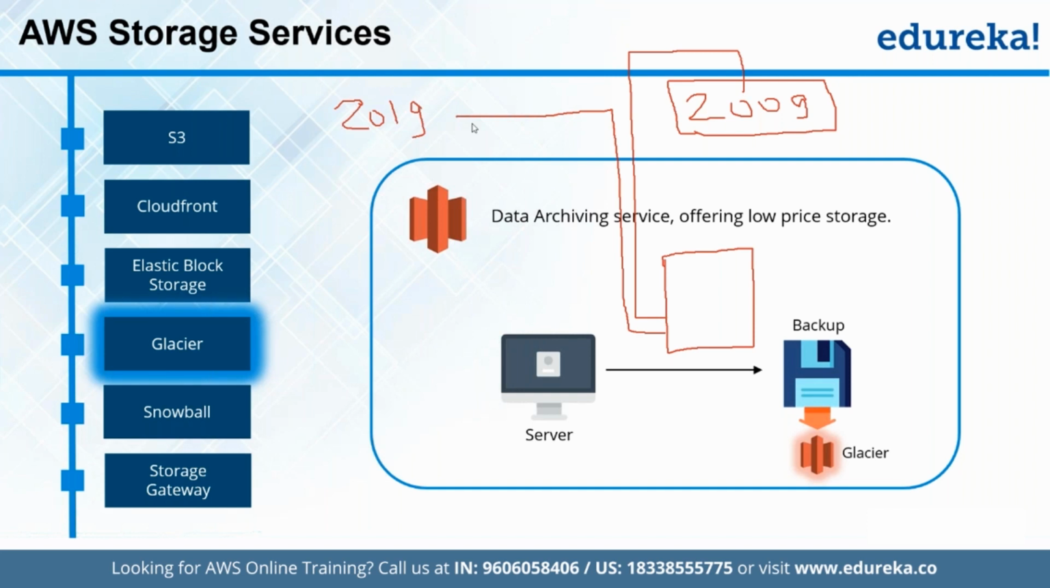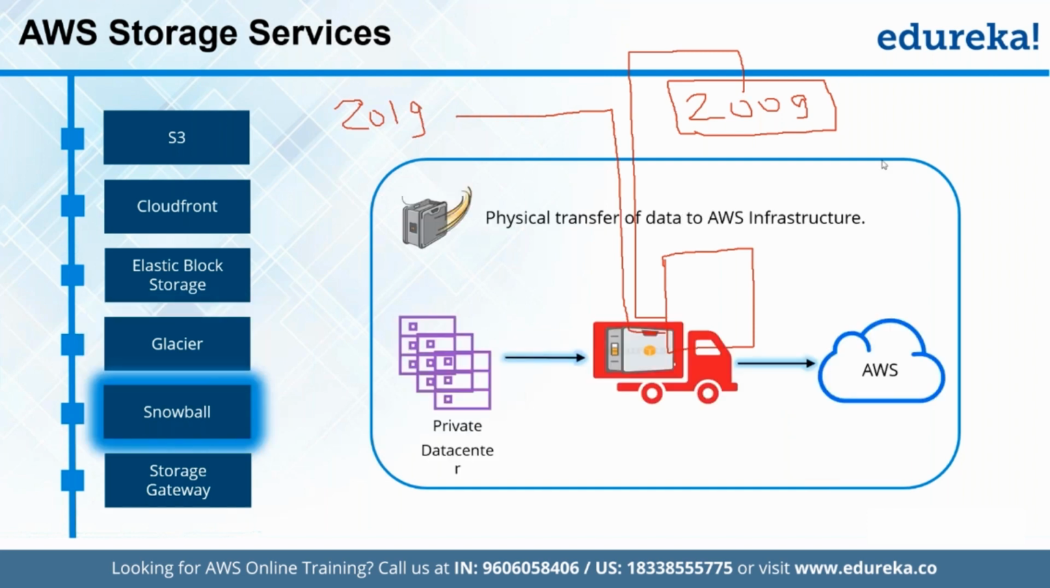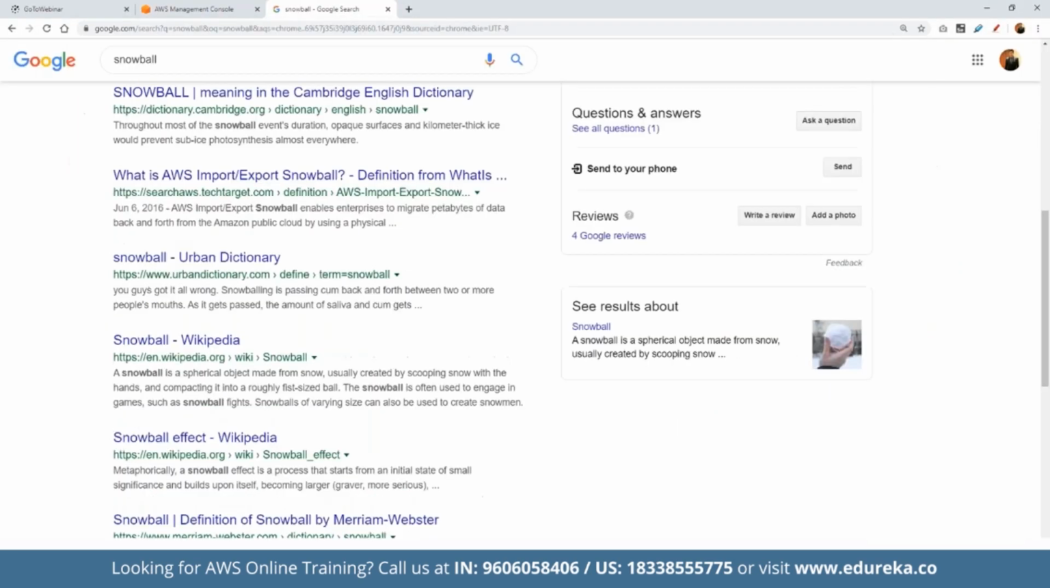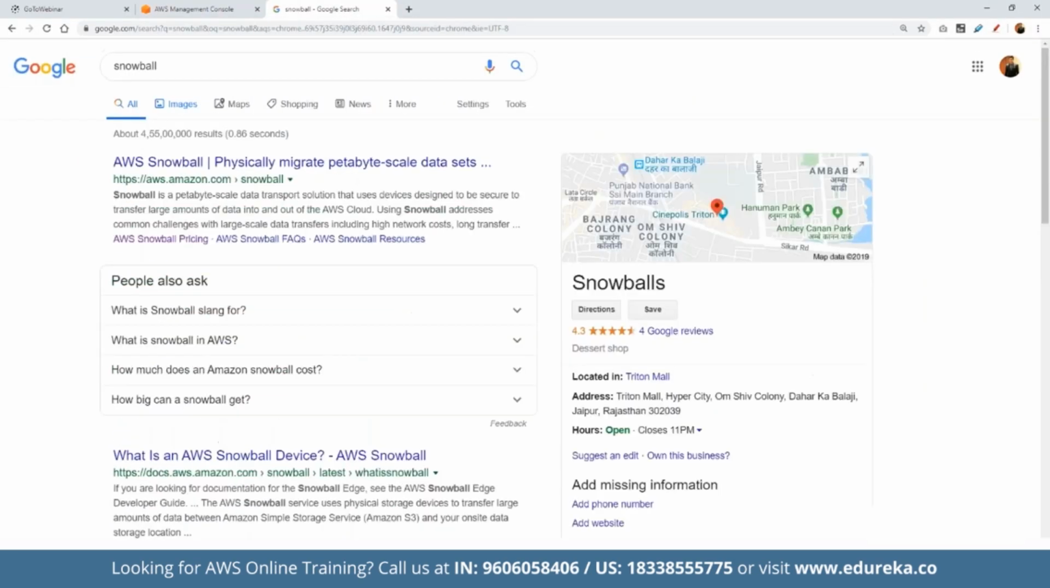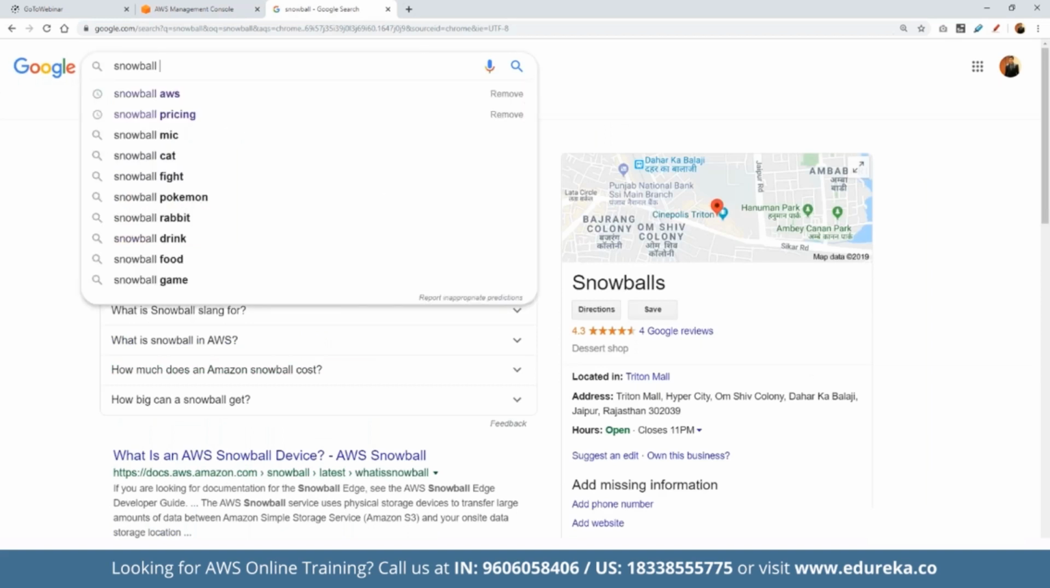And in the same way, here we have Snowball. Snowball is used for physical transfer of data to the AWS infrastructure. Snowball is a physical device, unlike all the other services which are completely based on the cloud. Snowball is a physical device offered by AWS, right? Now let me show you how exactly Snowball looks. So, Snowball from AWS.